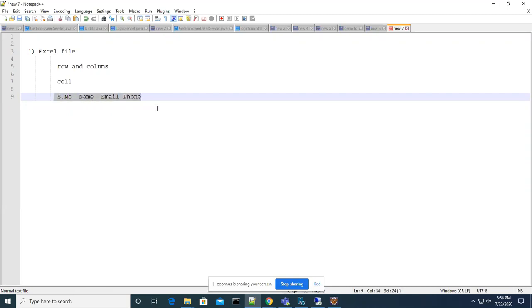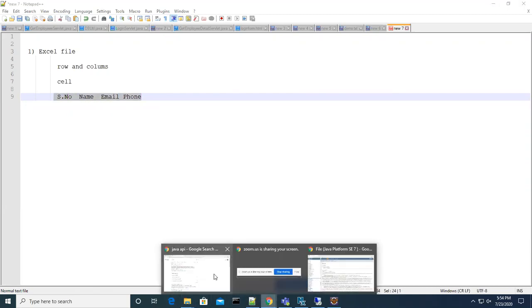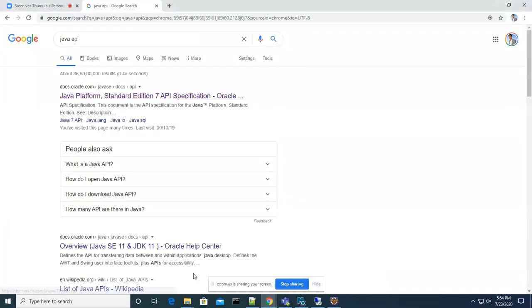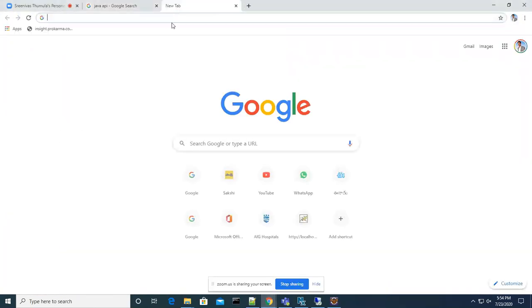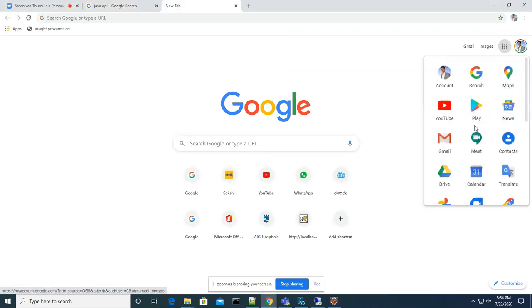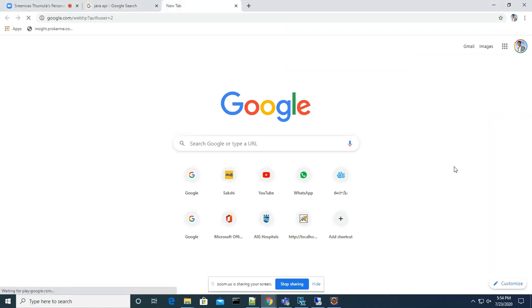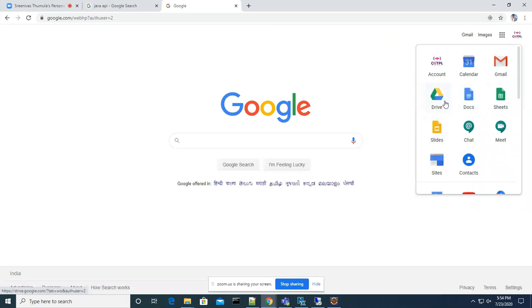Let me take one Excel Google Sheet so that we can understand what our actual requirement is. Then it will be good for us. I'm taking a Google Sheet.